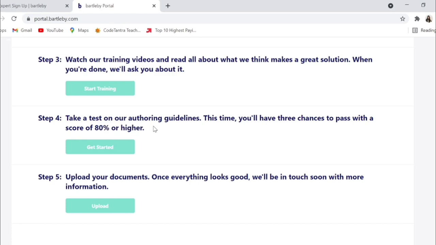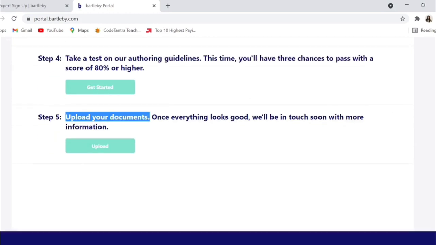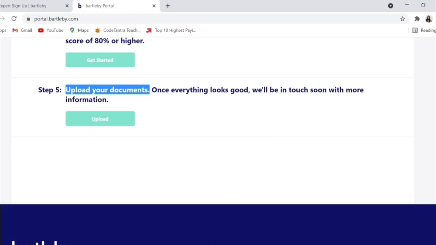And after you complete all the trainings and all the tests, you can move to step number 5, where you have to upload your documents. And once everything looks good, they will contact you back. In your documents, you have to upload your Aadhaar card, your PAN card, your mark sheets if you are currently doing any graduation, or if you have done it, your certification, your degree. So whatever you're currently doing, you have to upload your documents accordingly. One is definitely an address proof and then your educational proof. These 2-3 documents are mandatory. Then you can add any other document you have to improve your chances of getting selected.